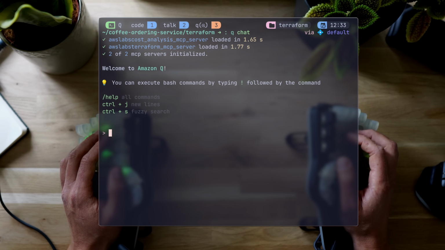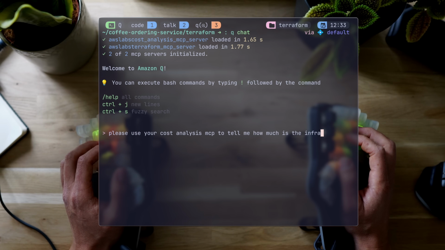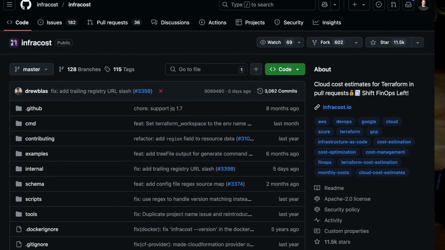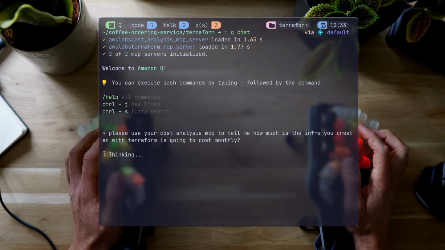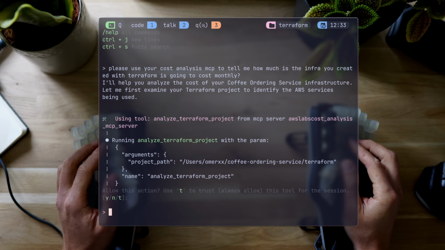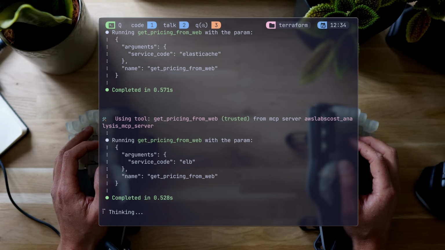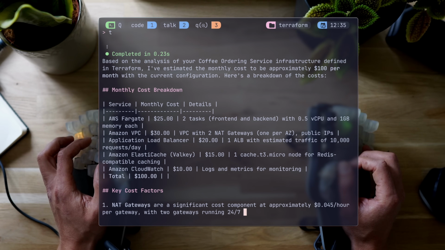In comes our second MCP. Let's ask it to analyze the cost of the infra listed in Terraform. If this task doesn't ring a bell, there's more than one open source doing exactly that. Not sure whether they're surviving what Q is doing here, but anyway, let's trust the Analyze Terraform project from the AWS Cost Analysis server. It'll go out and read pricing on the web for each product with the exact prices and then come back with a monthly cost breakdown. Now, this ends up being $100 a month.